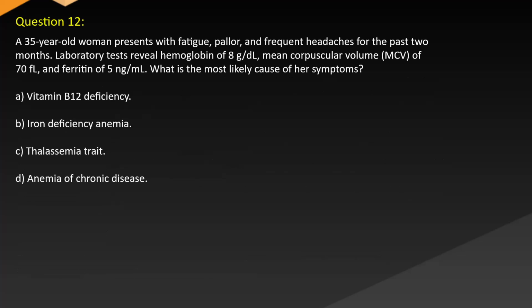Question 12. A 35-year-old woman presents with fatigue, pallor, and frequent headaches for the past 2 months. Laboratory tests reveal hemoglobin of 8 g/dL, mean corpuscular volume (MCV) of 70 fL, and ferritin of 5 ng/mL. What is the most likely cause of her symptoms? A. Vitamin B12 deficiency. B. Iron deficiency anemia. C. Thalassemia trait. D. Anemia of chronic disease.